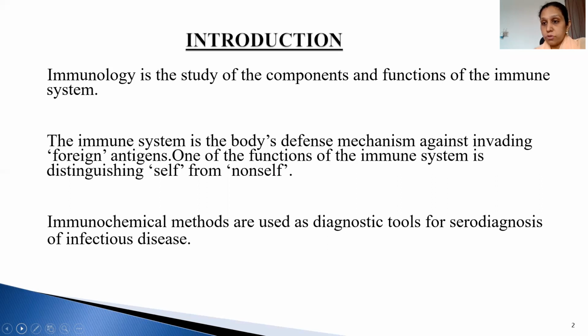So what is the immune system? It differentiates a person's self from non-self antigens. A foreign particle, like dust and all, is non-self. And the tissues and cells of our body are self. So that difference which is created in our body is by the immune system. So what are the methods? There are immunochemical methods which are used as a diagnostic tool for serodiagnosis of infectious diseases.